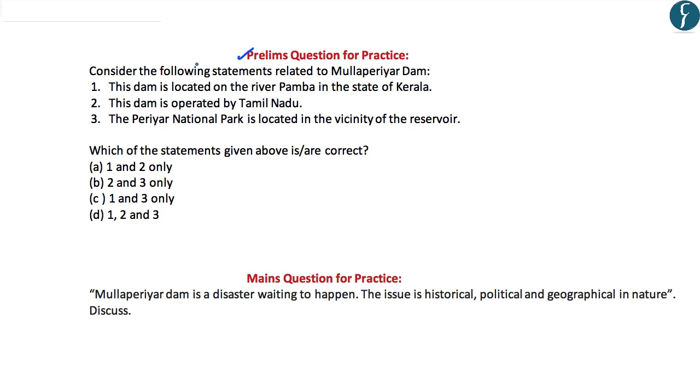The question here is, consider the following statements related to Mullaperiyar Dam. The first statement is, this dam is located on the river Pamba in the state of Kerala. This statement is wrong because, as we have discussed, this dam is located on the river Periyar. However, both statement number 2 as well as 3 are correct. So looking at the options here, the correct answer to this question is B, that is 2 and 3 only.